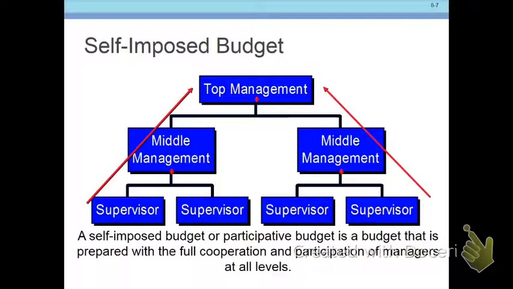The best way to plan a budget is to have it start at the bottom and work its way up. When I was in sales, we'd prepare our sales budget for our particular department or individual, and then we would have it go up to our boss, and there was usually some negotiation that went on.